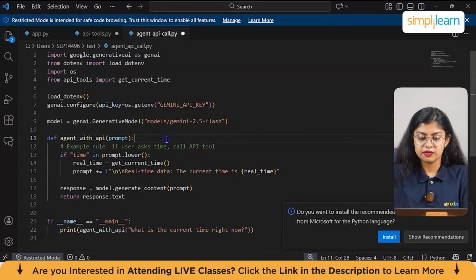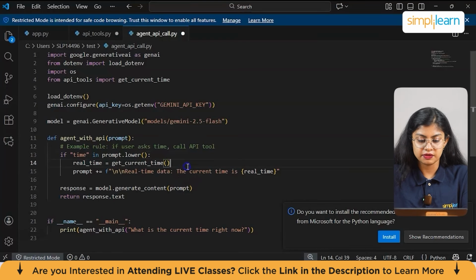And then we are defining an agent with API with the prompt in it. So this is a function that processes user input. For example, if the user asks call API tool, next we have if time in prompt.lower. So here what happens, this checks if the word time appears in the user's question, which is a very case sensitive process. And then we have given real time is equal to get current time, which calls our external API function to get real time data.